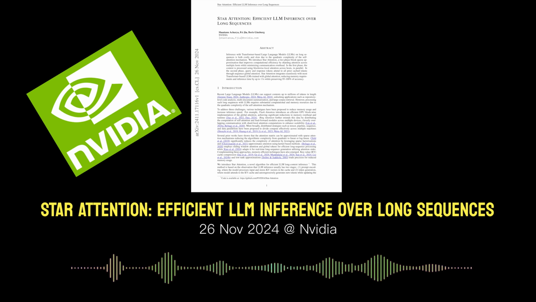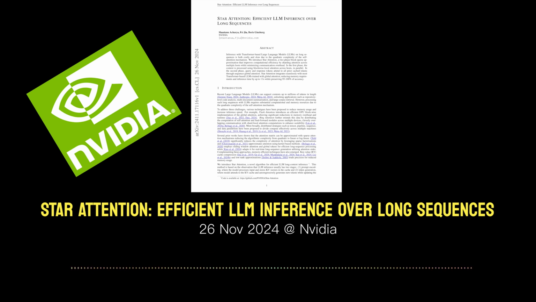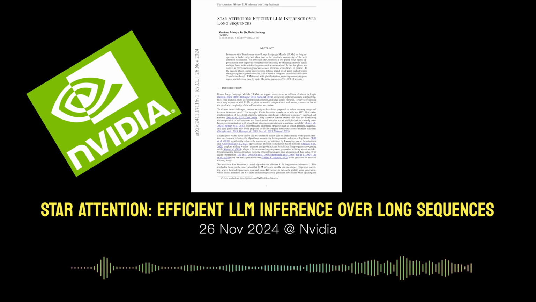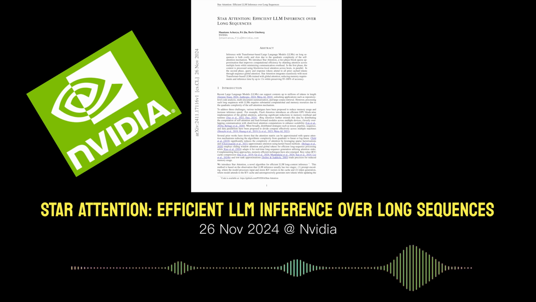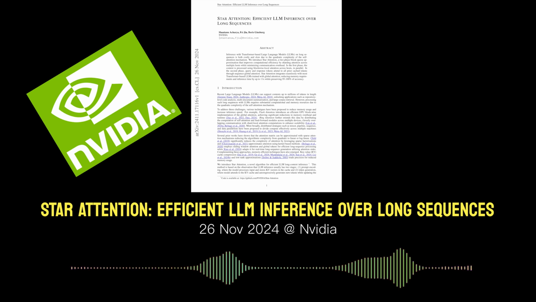Cool. So maybe before we jump into the specifics of that, can you give us a high-level overview of what is the fundamental problem that Star Attention is trying to solve? So at its core, the issue lies in the self-attention mechanism itself. Self-attention is incredibly powerful because it lets us capture these really nuanced relationships within a sequence of text.